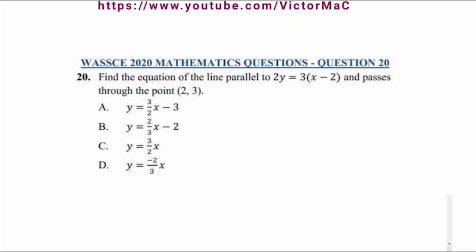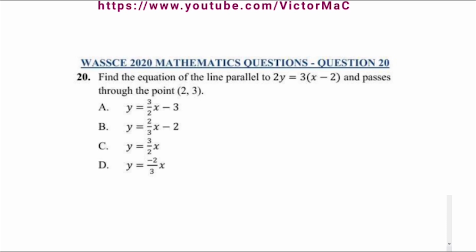Now, question number 20 of the WASSCE 2020 mathematics questions. Find the equation of the line parallel to 2y equals 3 into bracket x minus 2 and passes through the point (2, 3).